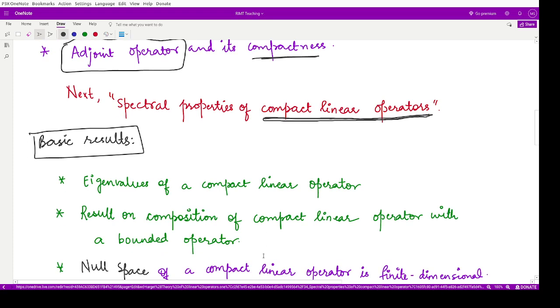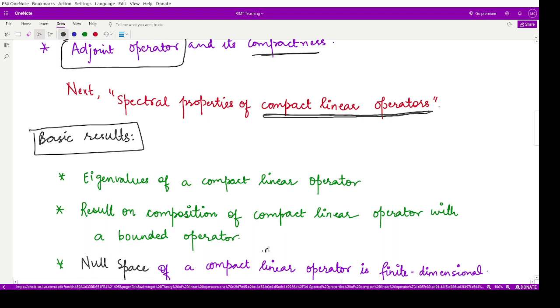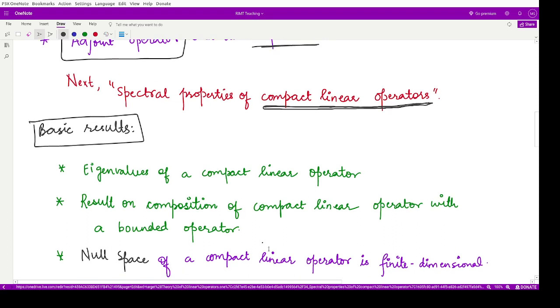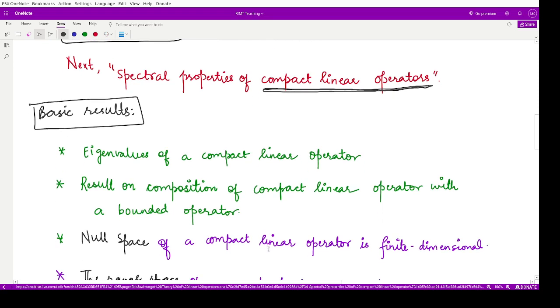So things like that. Then next we'll be studying about the null space of a compact linear operator. Accordingly, there is a result which says that the null space for any compact linear operator is always finite dimensional. So before studying this concept, you should know what is a null space. So let me tell you in brief what is a null space.